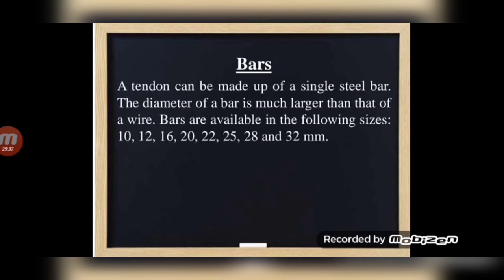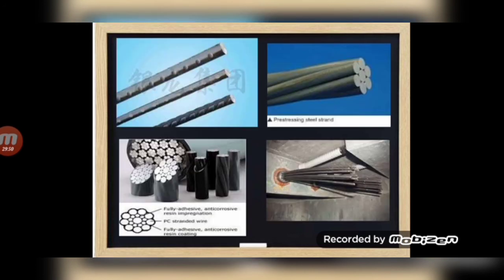The diameter of a bar is much larger than that of a wire. So bars are available in the following sizes: 10, 12, 16, 20, 22, 25, 28 and 32. You can see here, these are all the wires. Then strand. First one is wire. Next one is strand. You can see in the fourth figure there are many wires and they are used as a strand.